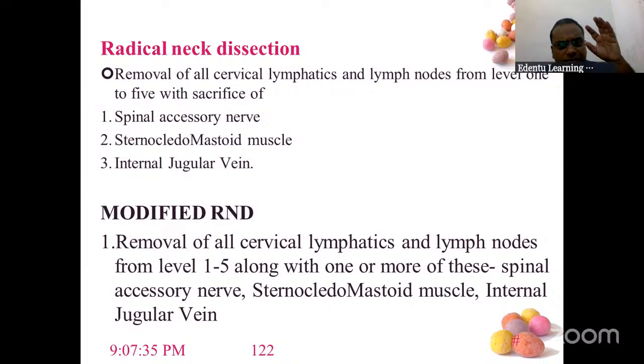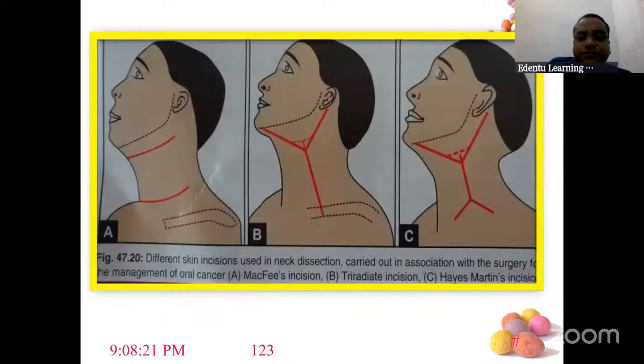Suppose the spinal accessory nerve is not involved in the tumor mass, but it is there. Why would you want to sacrifice it? Because once you do it, the patient will have a lifelong wry neck, torticollis like this. The patient's neck will collapse. So for the radical neck dissection, the three incisions are McFee's, that is on diagram A. Tri-radiate incision is B, and Hayes-Martin is C.